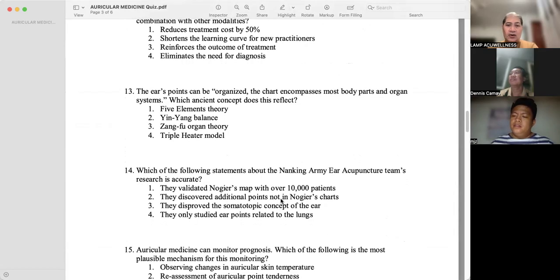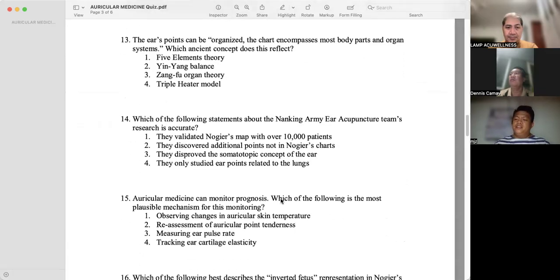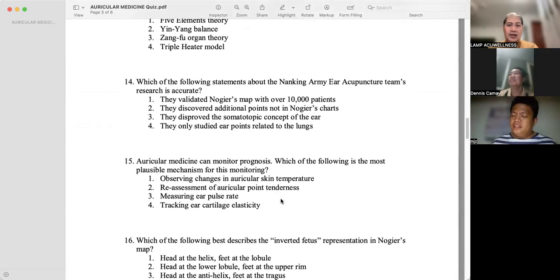The ear's points can be organized. The chart encompasses most body parts and organ systems. Which ancient concept does this reflect? The Zang-Fu organ theory. Which of the following statements about the Nanking Army ear acupuncture team's research is accurate?